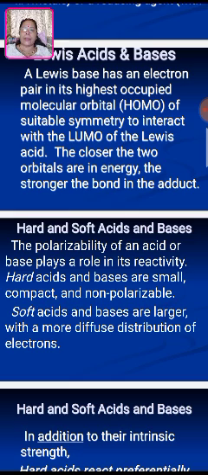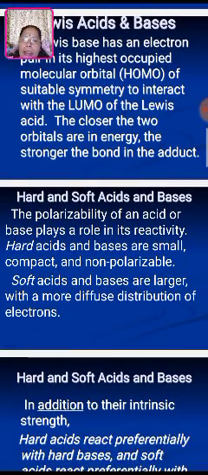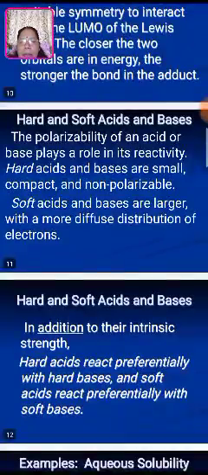Hard and soft acids and bases explain the polarizability of an acid or base, which plays a role in its reactivity. Hard acids and bases are small, compact and non-polarizable. Again, I am saying that hard means having the capability to not polarize. They are small, compact and non-polarizable, whereas soft acids and bases are larger in size with a more diffuse distribution of electrons, so they can be easily polarized.